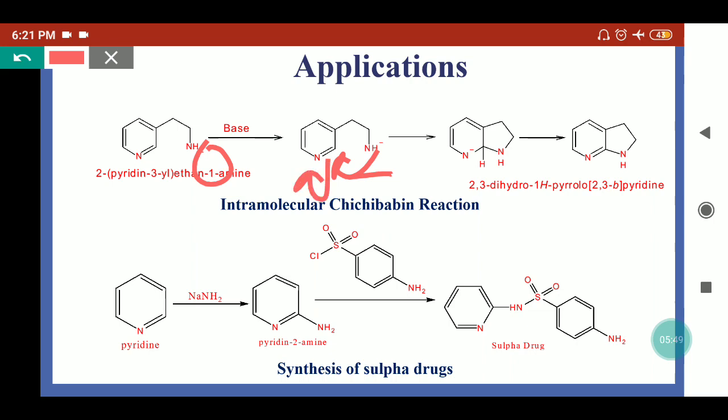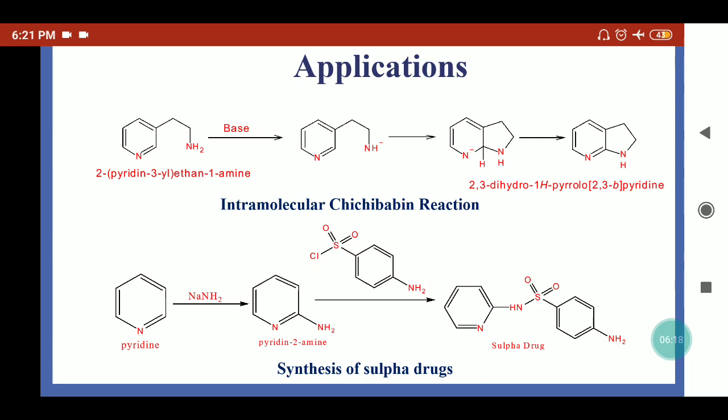So here this nitrogen is in negative form, and ring cyclization will take place. Because one hydrogen is present here, which will be released, it will give the bond electrons to this carbon-nitrogen bond pair. So here the pi bond will form and aromaticity will be generated. So we can say by the intramolecular Chichibabin reaction we can synthesize dihydroindole.